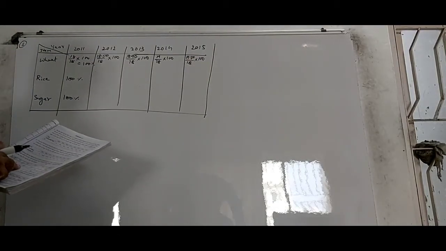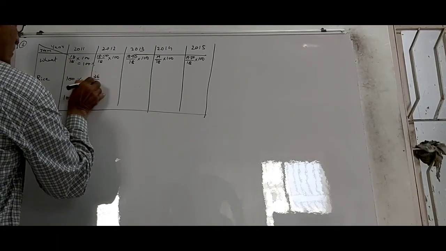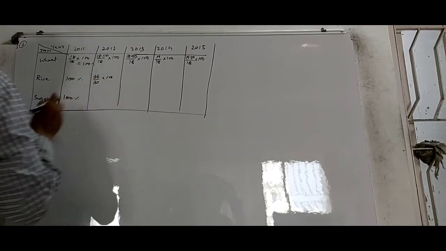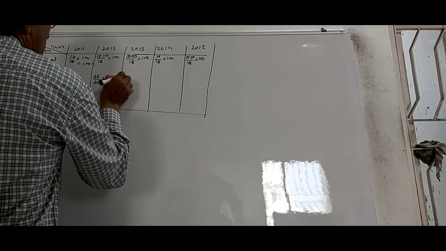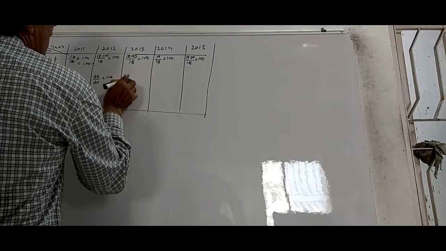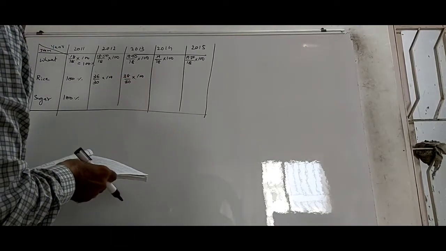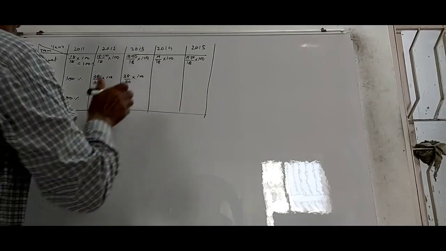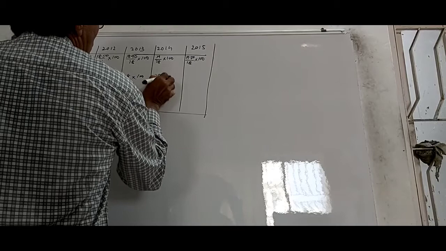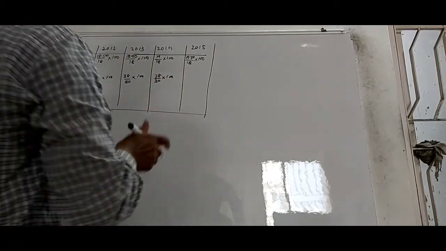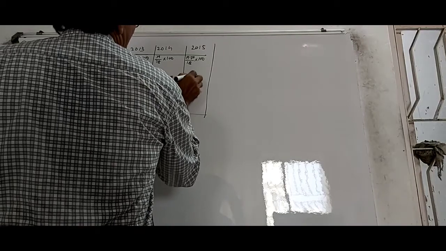So you get 36 upon 30 into 100. After that, 38 upon 30 into 100. Then 38 again, 38 upon 30 into 100, and then 39 upon 30 into 100.